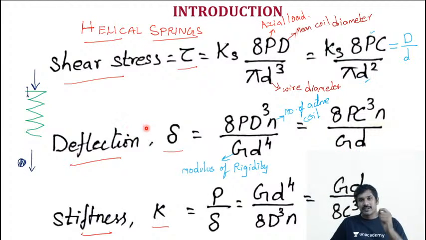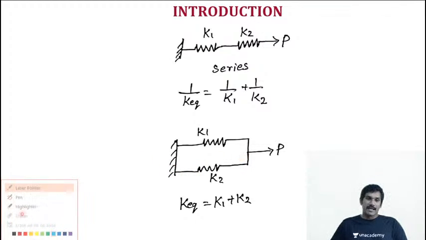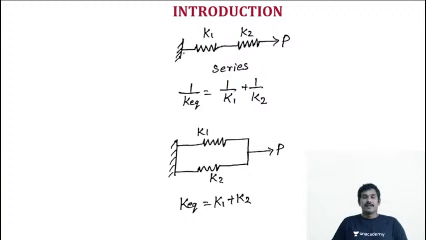Before going into it, another important thing is, if springs are connected in series or in parallel, how to determine it and what the important things are. If springs are connected in series, the very important point is that the total load is equal to the load on the first spring, which is equal to the load on the second spring.